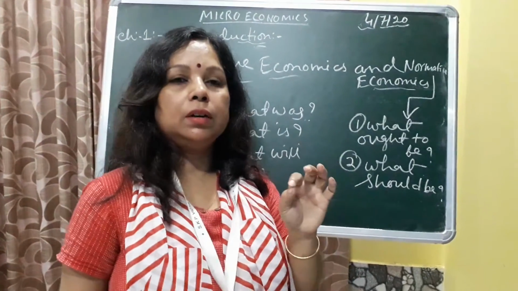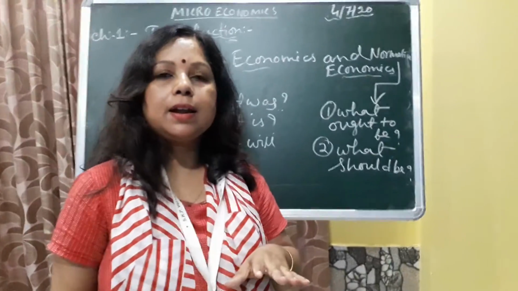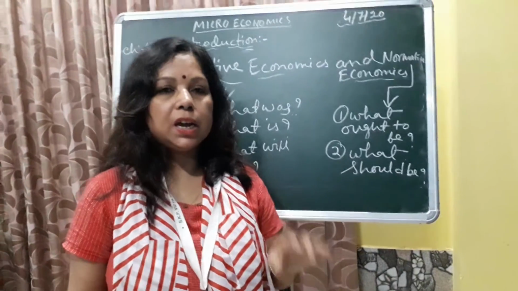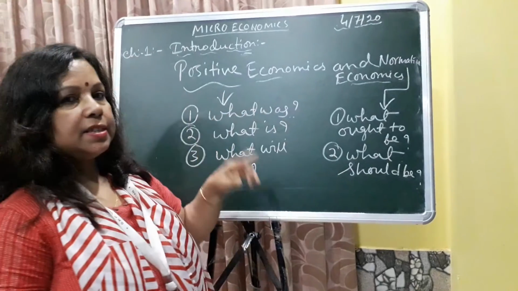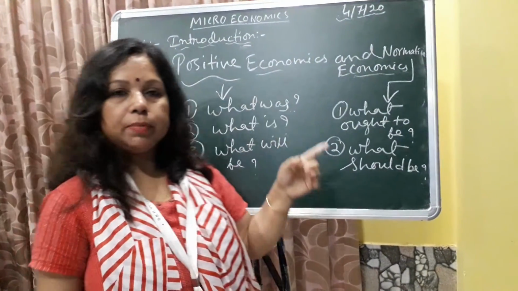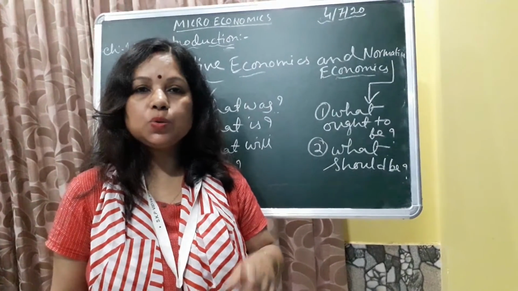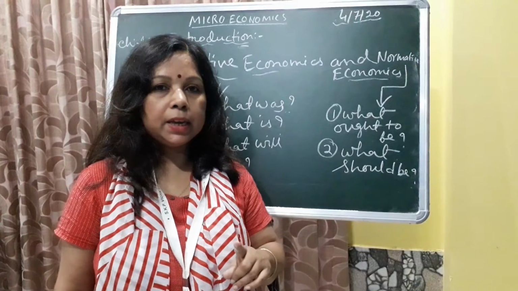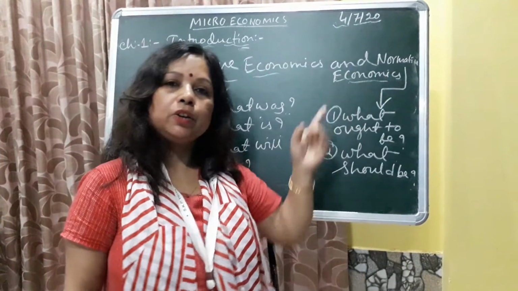Now I'm going to give an example. There are income inequalities in our economy. This is an example of positive economics. But in normative economics, income inequality should be reduced. This is an example of normative economics.